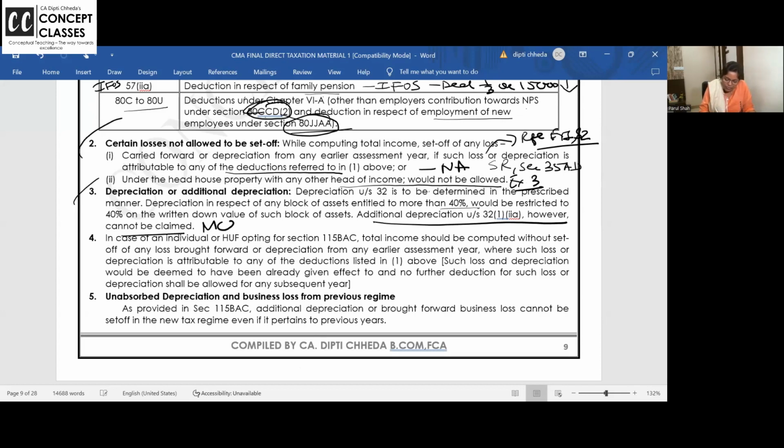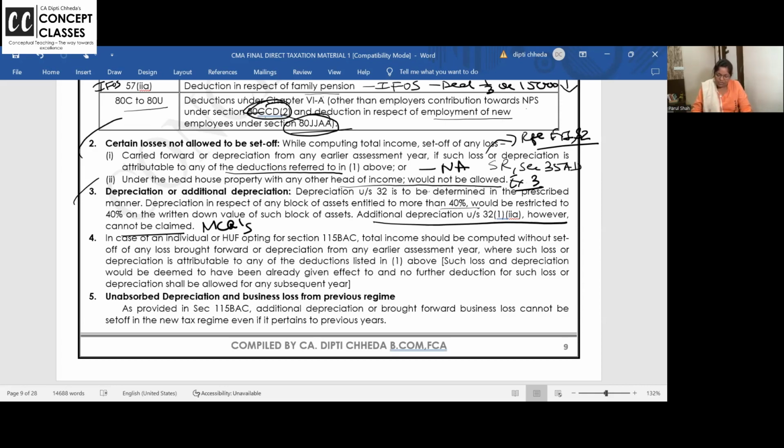I want all of you to write here MCQs. They can ask this: in the alternative tax regime, normal depreciation is allowed, additional is allowed, both is allowed, none is allowed. MCQ. So, in the alternative tax regime, normal depreciation is allowed. Additional depreciation is not allowed. Clear to all of you?